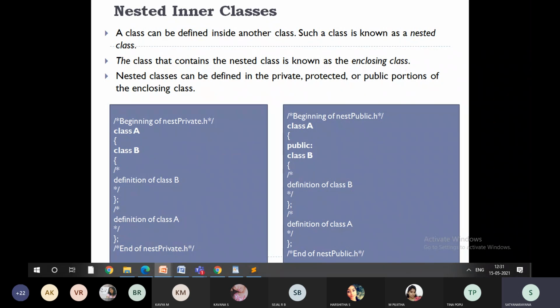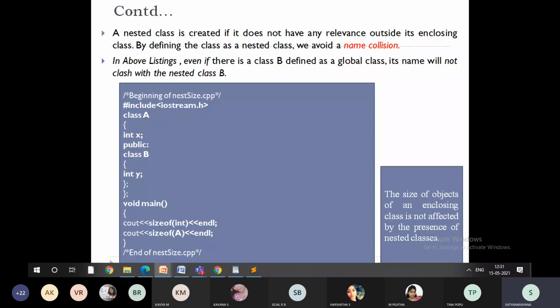So when nested classes are defined as public, private, or protected, how is it going to be defined? Based on the closing curly braces which you are going to use, right? You can see here, I am creating a class called A. Within that, I am defining one variable, and publicly I am creating one more class called B. Within that, I am doing some activity, declaration of variables. I am closing class B here, then I am closing class A. In the main function, I am calling the size of A, right?